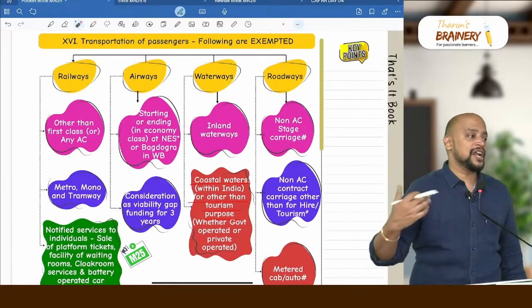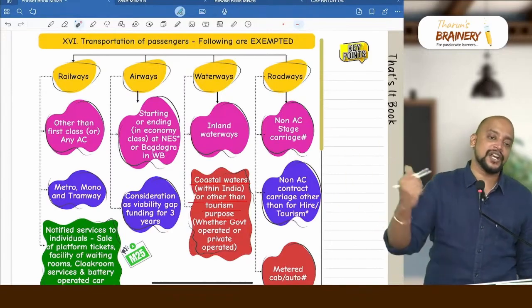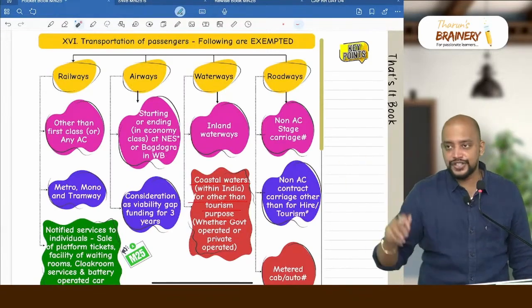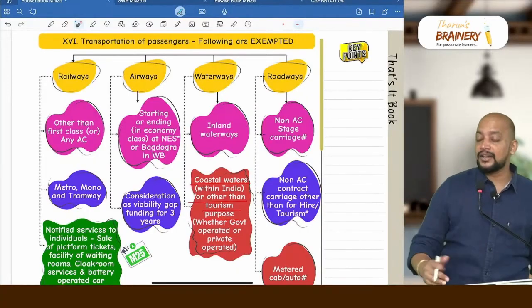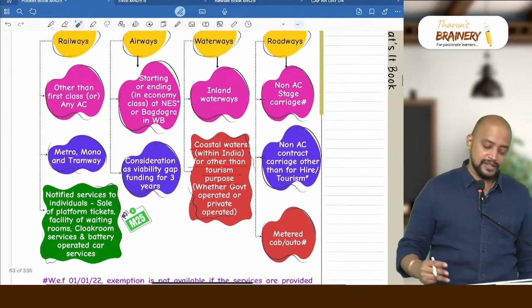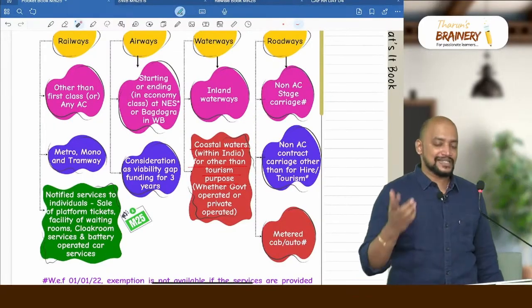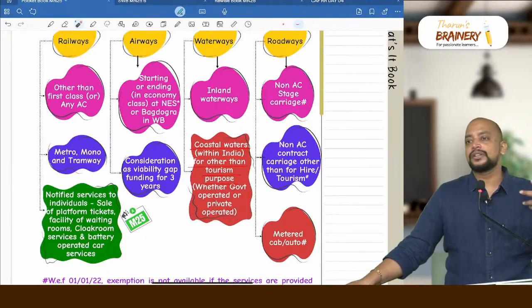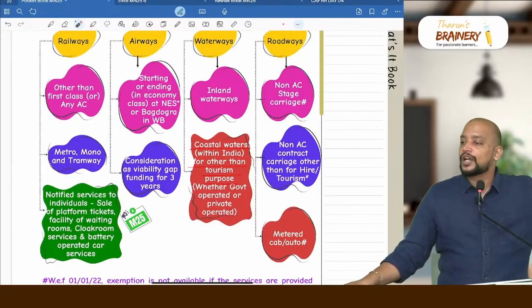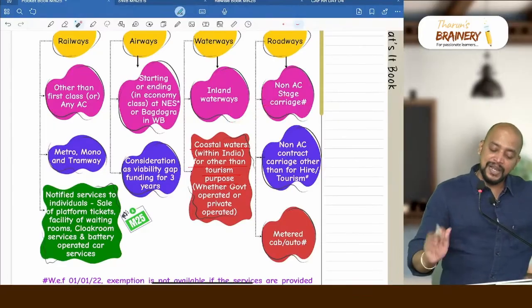If they are engaged in transportation of passengers, say for example from Chennai to Andaman, so there is a cruise ship which is transporting the passengers not for tourism purpose, like public transportation, so it will be exempted. Then when it comes to roadways, we have 3 exemptions. Non-AC stage carriage. Stage carriage basically is one which stops at every stage of its journey. So share autos will come under stage carriage, local bus also will come under stage carriage. So non-AC stage carriage will be exempted.